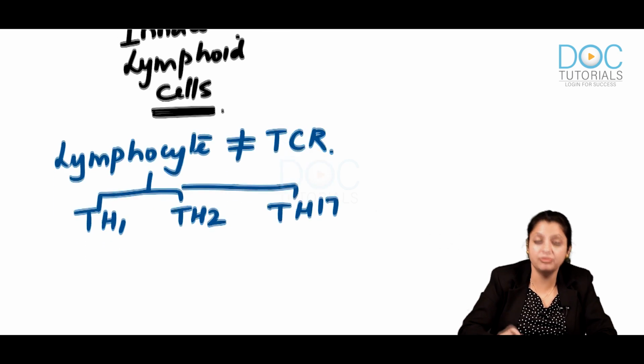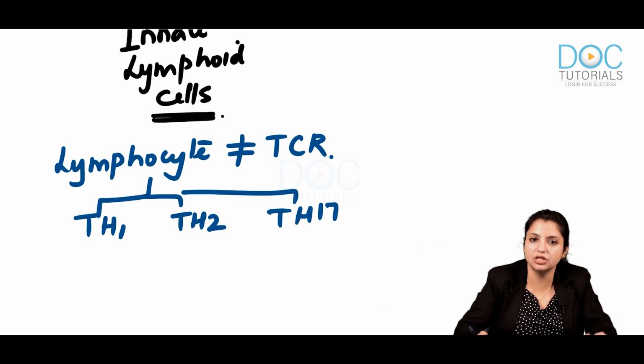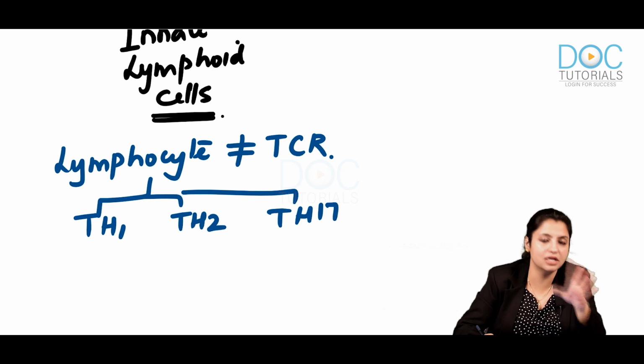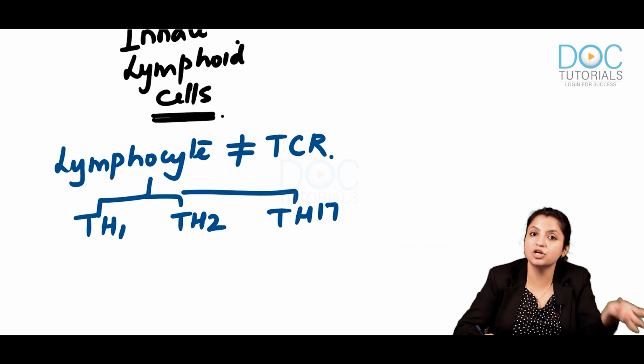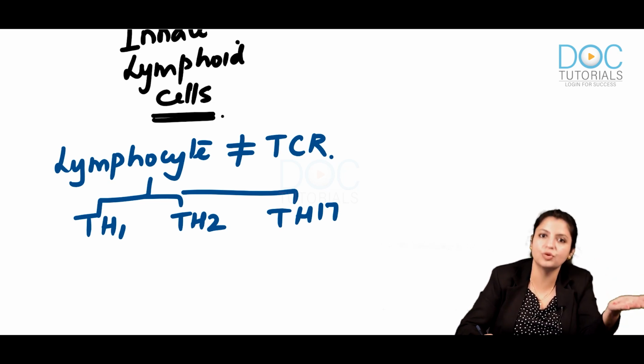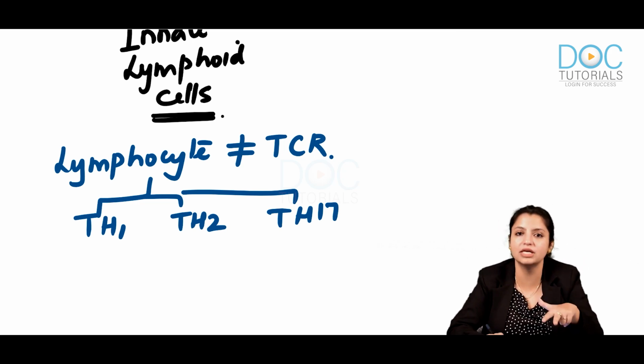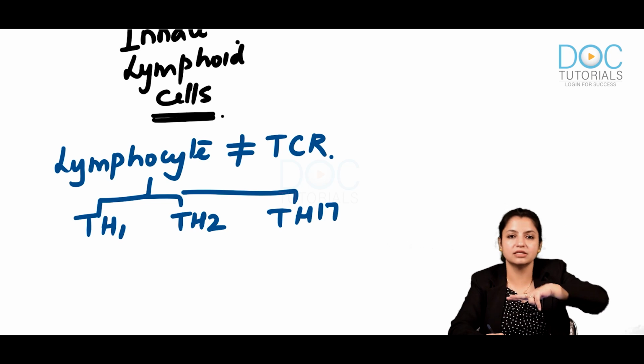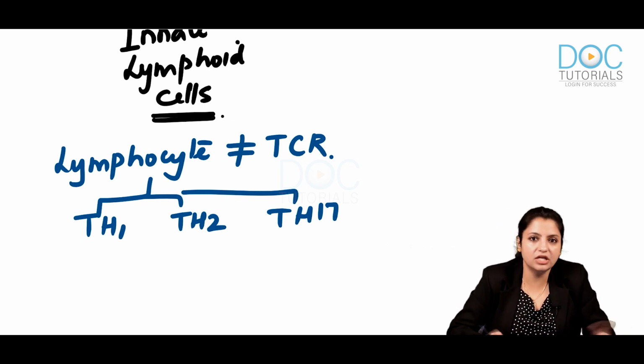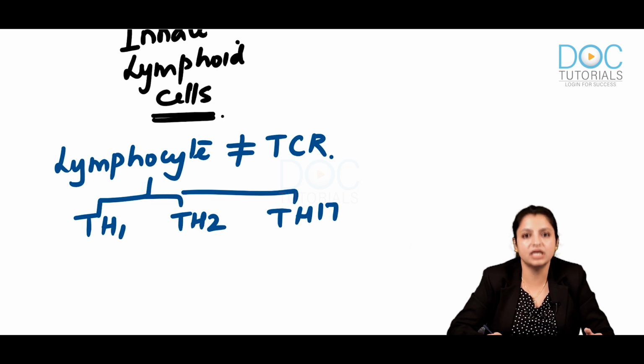They are a type of helper T lymphocyte-like cell which can produce cytokines similar to Th1, which was the first one that they identified. Then they said no, they can also release Th2-like cytokines or Th17-like cytokines, but they don't have T cell receptors. So they are not T cells actually, but they behave like T cells.